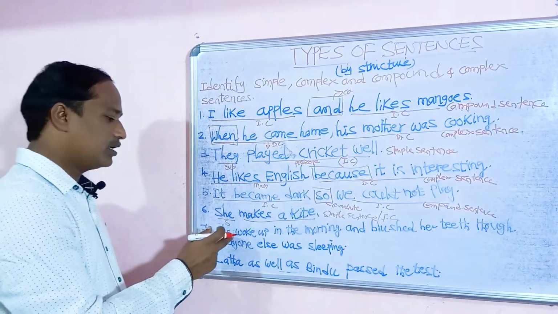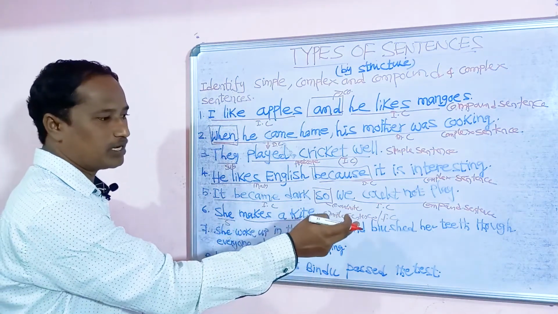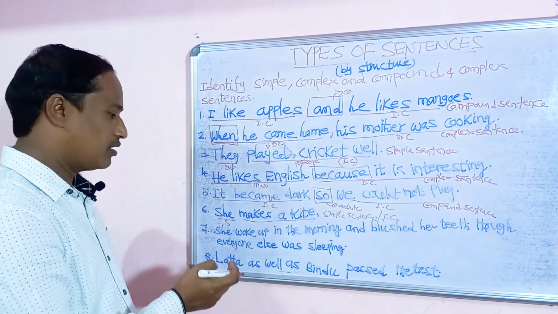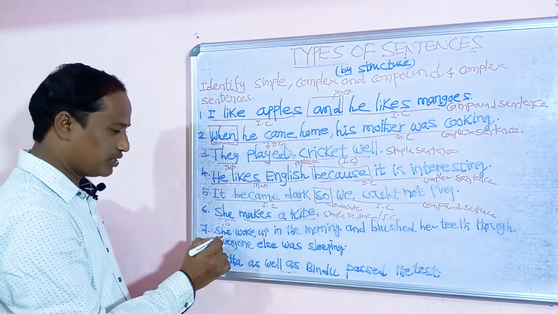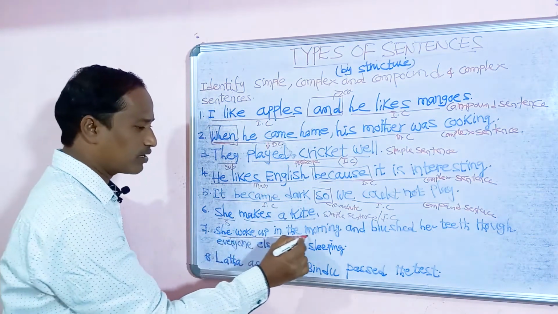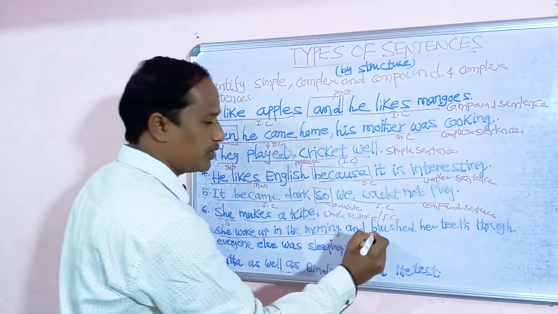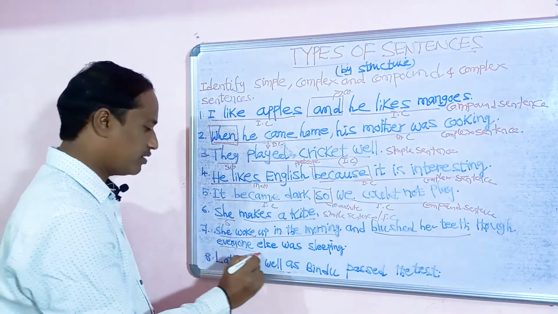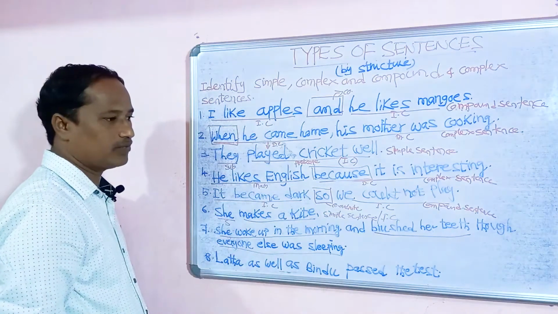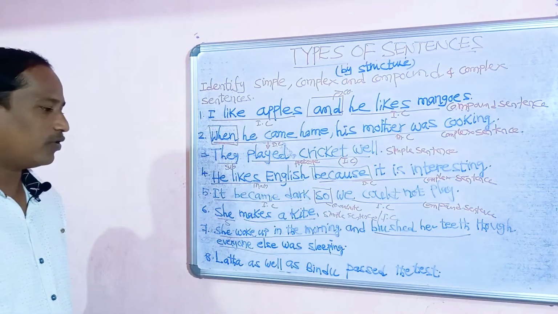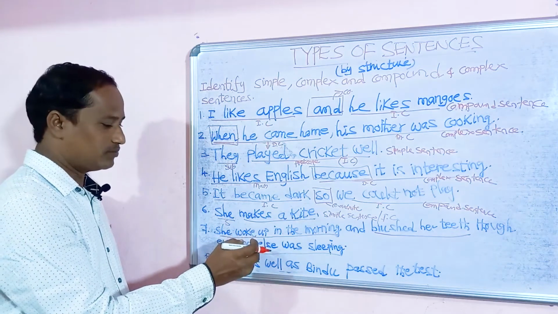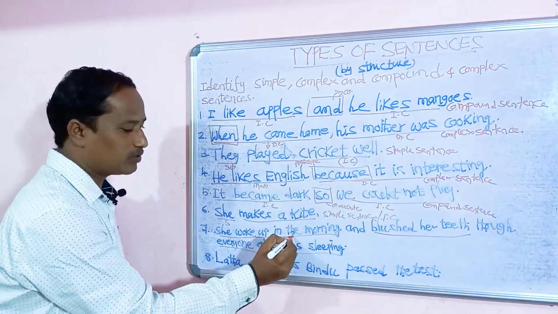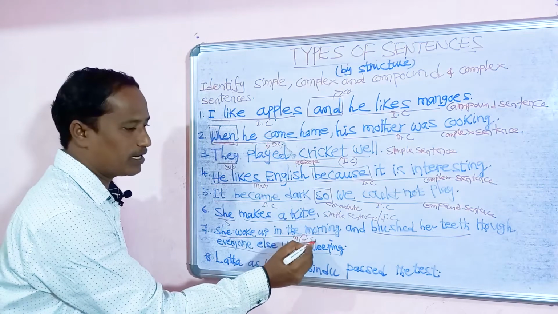Next, the seventh example: She woke up in the morning and brushed her teeth though everyone else was sleeping. Shall we identify the clauses in this sentence? "She woke up in the morning and brushed her teeth" - up to here is one part, and "though everyone else was sleeping" is one more clause. "She woke up in the morning" gives us complete meaning, so it is a main or independent clause.